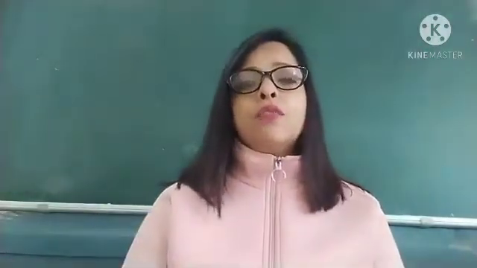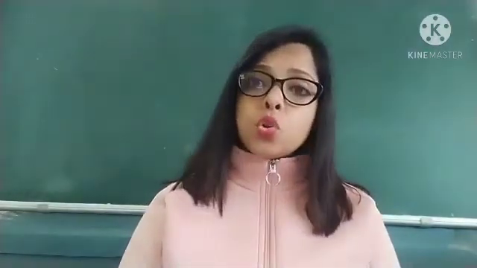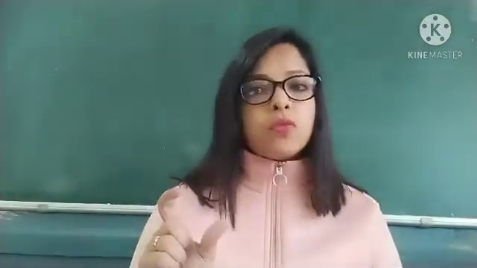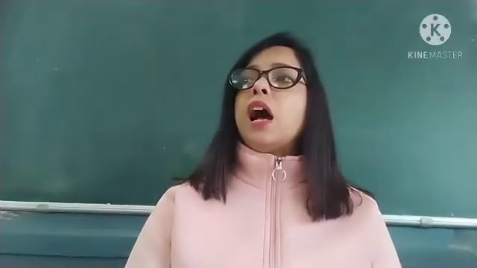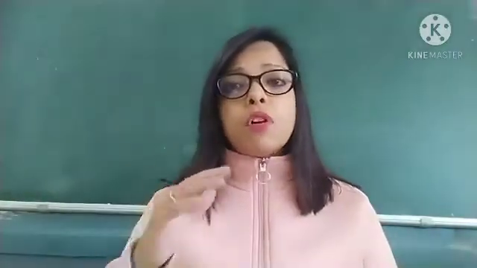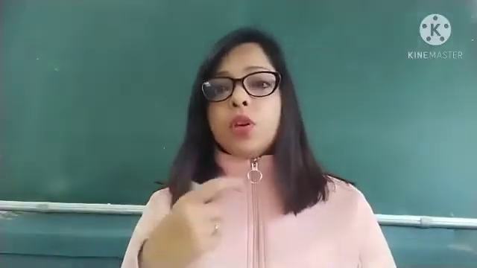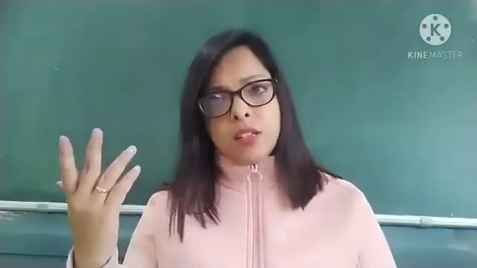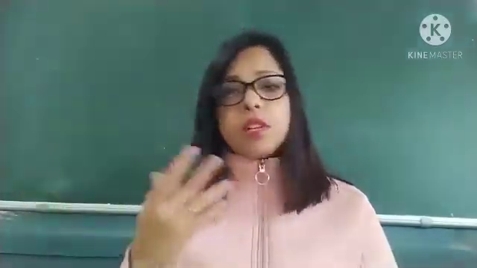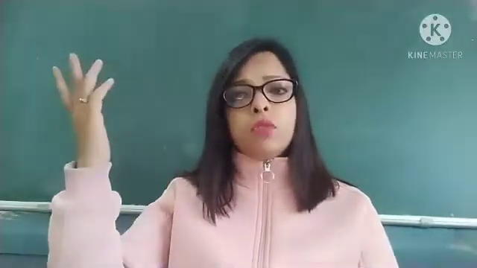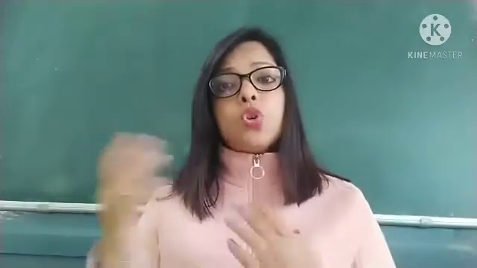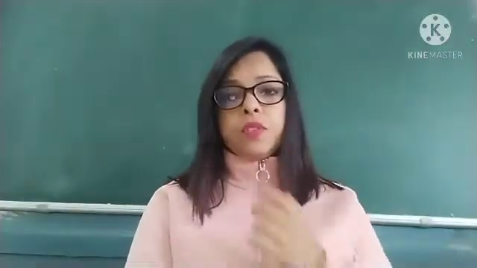For example, if I say I have studied for 2 hours, it is giving you the exact amount of time, 2 hours. I have studied here for 7 years, this is also giving you exact time. But it can be vague, like if I say for ages. We haven't met for ages, so it is not giving you exact time. It is just telling you it has been a long time, or for a long time. We talked for a long time. So it is giving you some vague amount of time, not exact. So we use for when we talk about the amount of time.